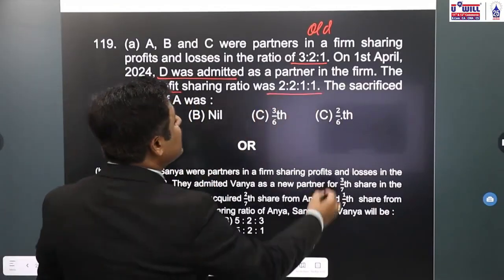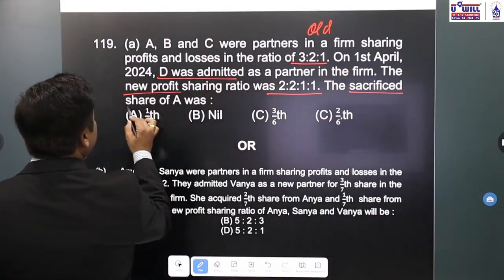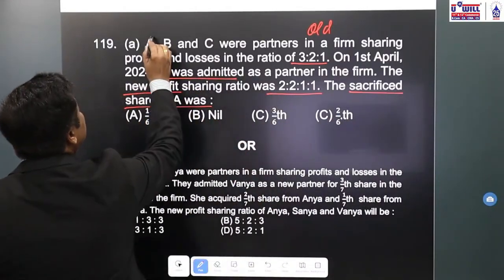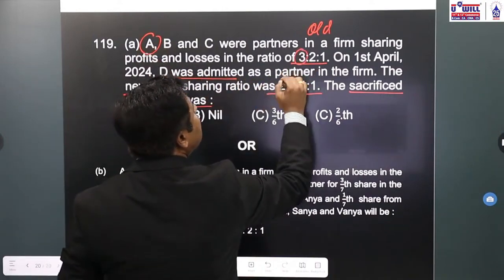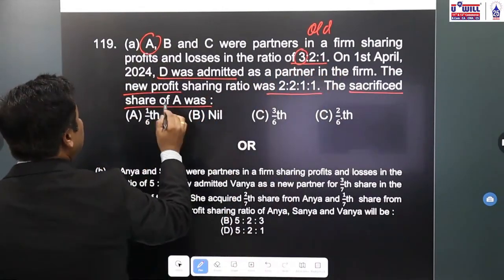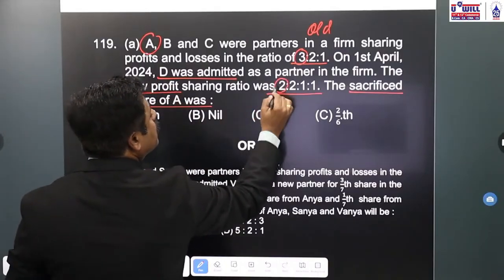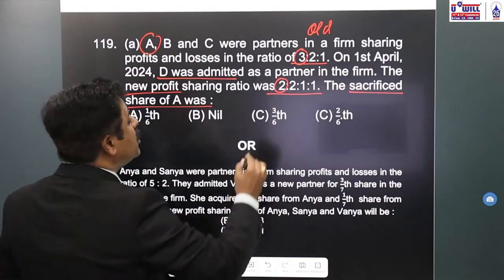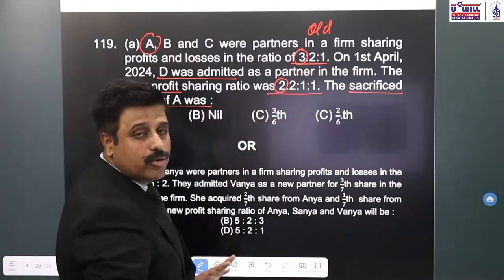The sacrifice ratio of A. How do you find the sacrifice ratio? Old minus new. What is A's old ratio? 3/6. 3 plus 2, 5 plus 1, 6. 3/6. Okay. And what is A's new ratio? 2 plus 2, 4 plus 1, 5 plus 1, 6, 2 by 6. So this old minus new we have to do to find the sacrifice ratio.